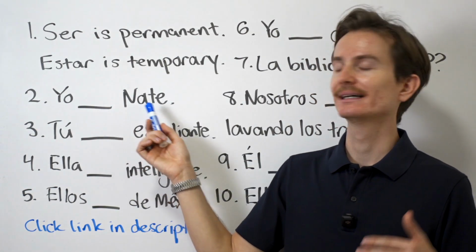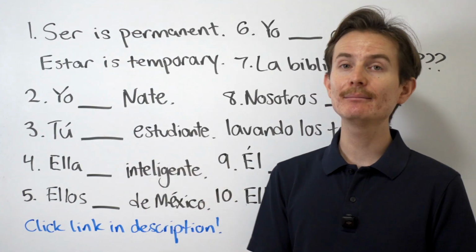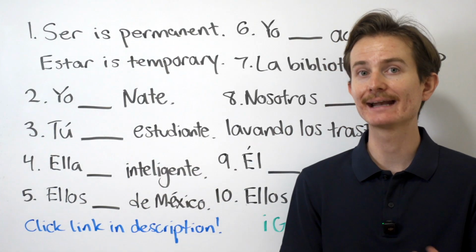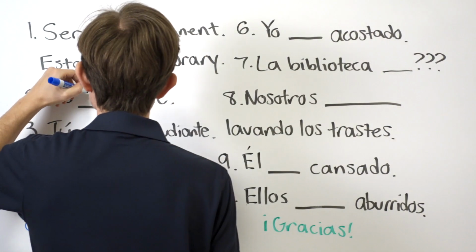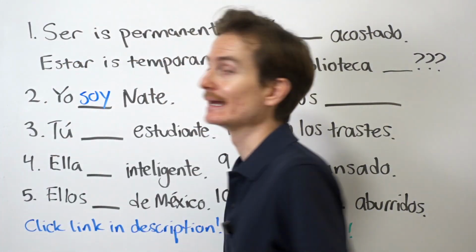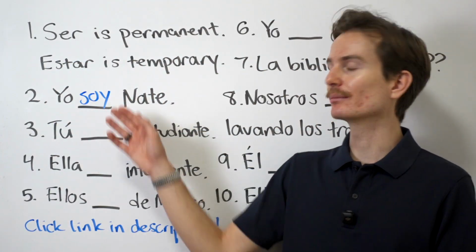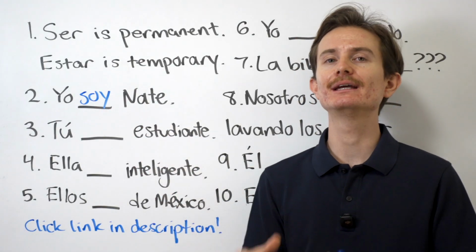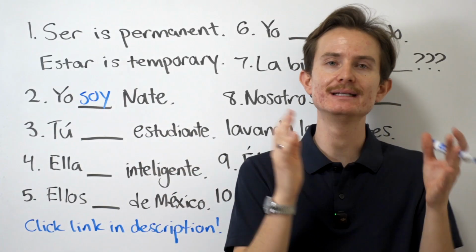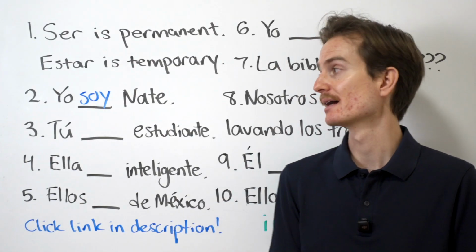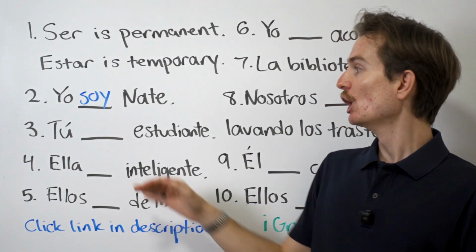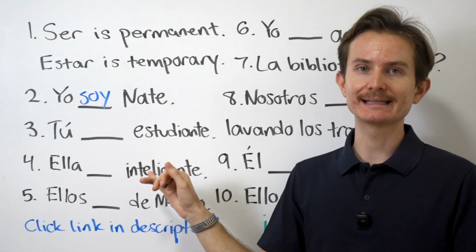Yo blank Nate, okay? Who am I? I am Nate. Is that permanent or temporary? That is permanent. So, yo soy Nate. I apologize for my incredibly good handwriting, okay? Yo soy Nate. That is a permanent thing about me. It is not going to change. I'm not going to be Nate one day and then Bob the next. But you never know in these days, all right? Maybe that's a possibility.